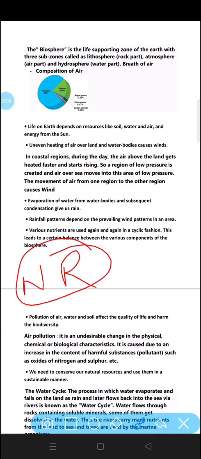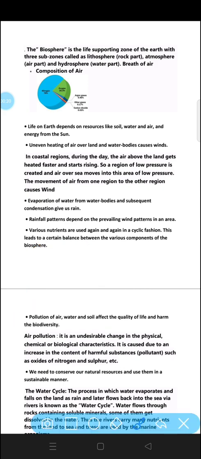So, first of all, I would like to explain what natural resources are. We say natural resources are those resources that we get from our nature, like fossil fuels, coal, petroleum. These all are called natural resources. So, let's start with the biosphere.